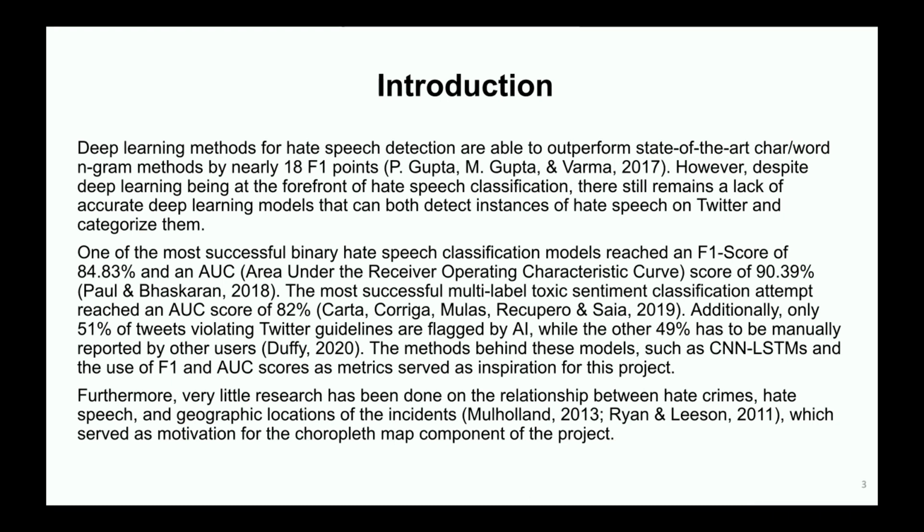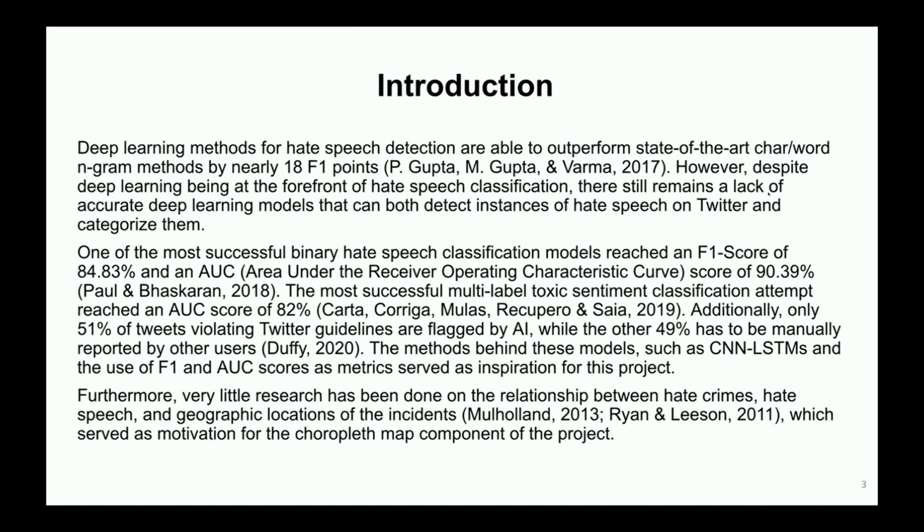Additionally, only around 50% of tweets violating Twitter guidelines are flagged by AI, while the other 50% have to be manually reported by other users. The methods behind these models, such as the CNN LSTMs and the use of F1 and AUC scores, served as metrics for this project. Furthermore, very little research has been done on the relationship between hate crimes, hate speech, and geographical locations of incidents, which served as motivation for the choropleth map component of this project.